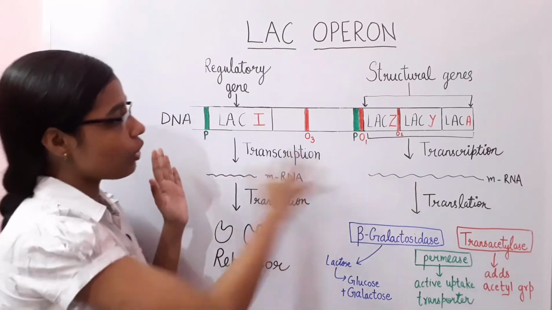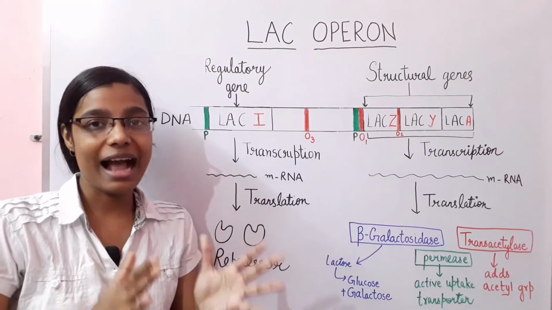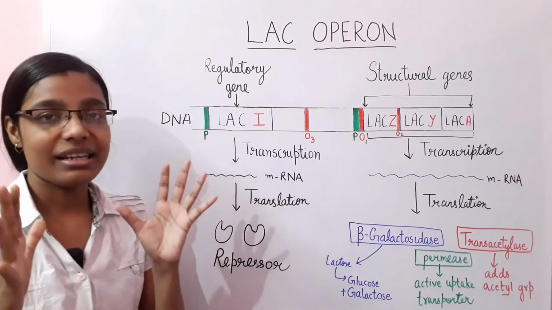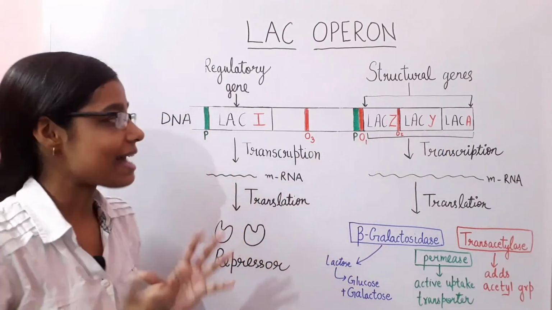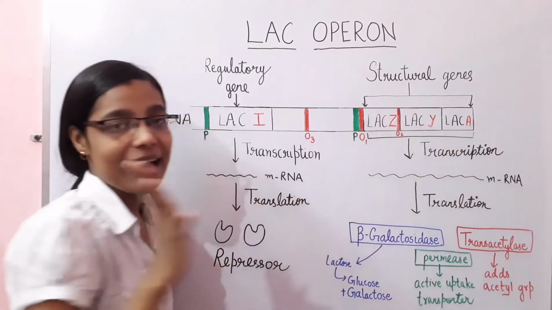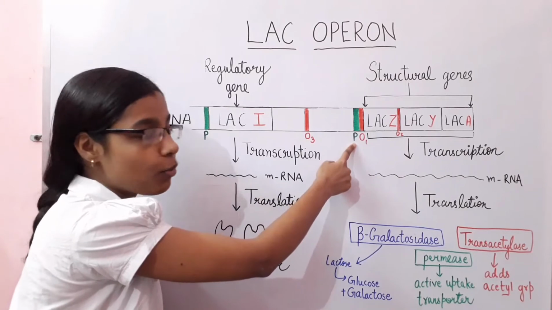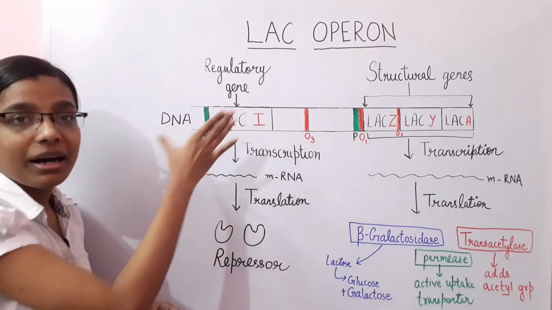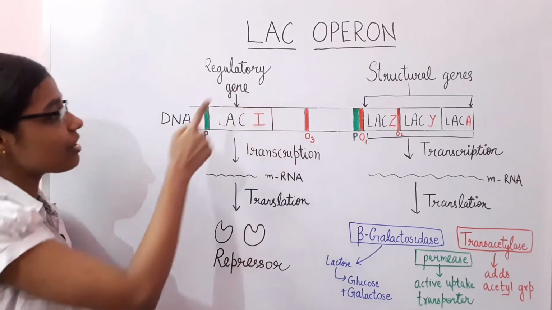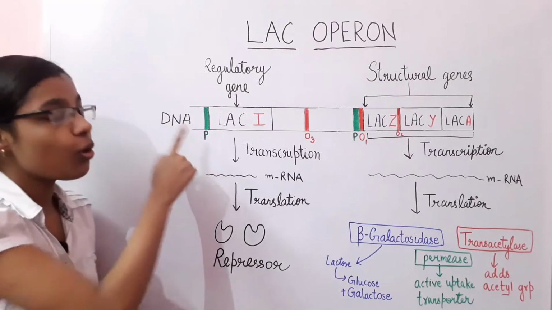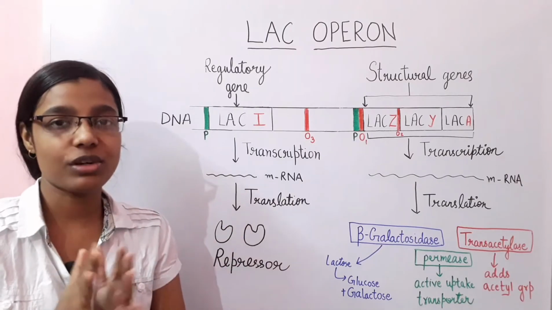This is the overall diagram of the Lac-Operon system, showing the elements within it. This system consists of some structural genes which are termed Lac-Z, Lac-Y and Lac-A. These structural genes share a common promoter. However, there are some other genes within this system which are called regulatory genes, and the regulatory genes have their own promoter. So what is the difference between the structural and the regulatory genes? Firstly, we have to discuss that.